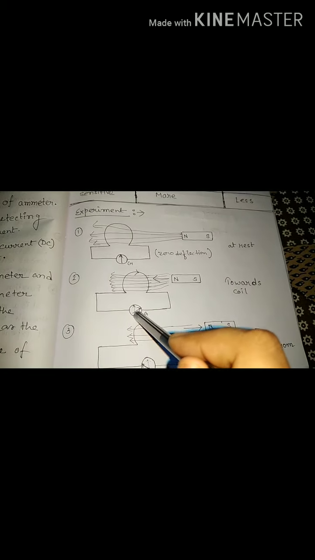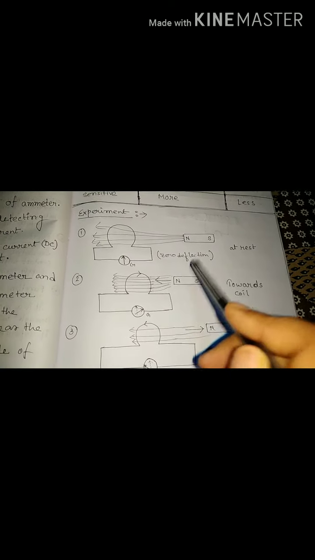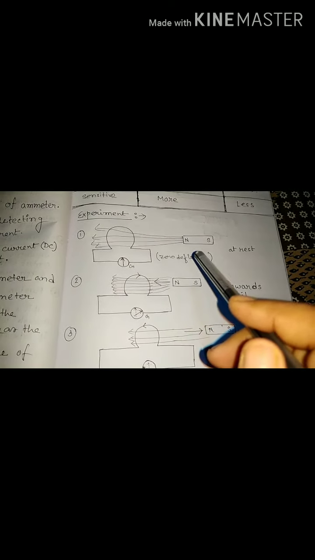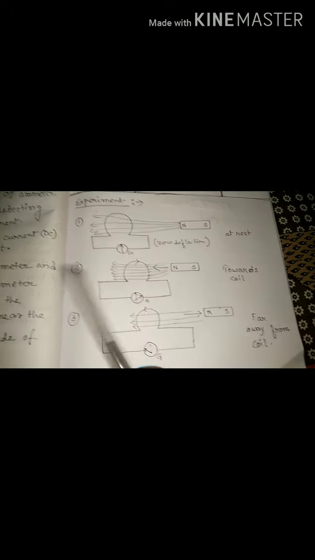From that deflection of the galvanometer, we can conclude that because of the movement of the magnet, the magnetic field lines linked with the coil also change, and it induces a force, and due to that force a current is induced in the circuit. Because of that current, the galvanometer shows a right side deflection. So the current direction is towards the right side of the coil. Third case.